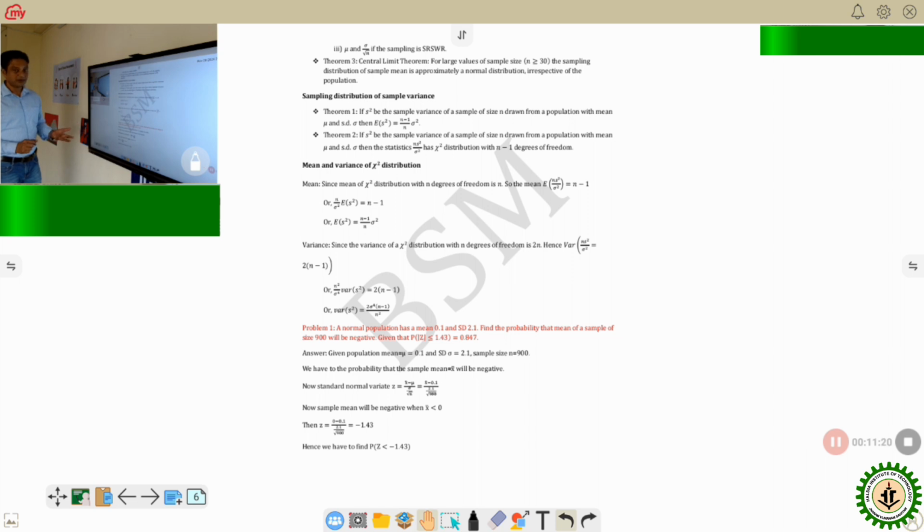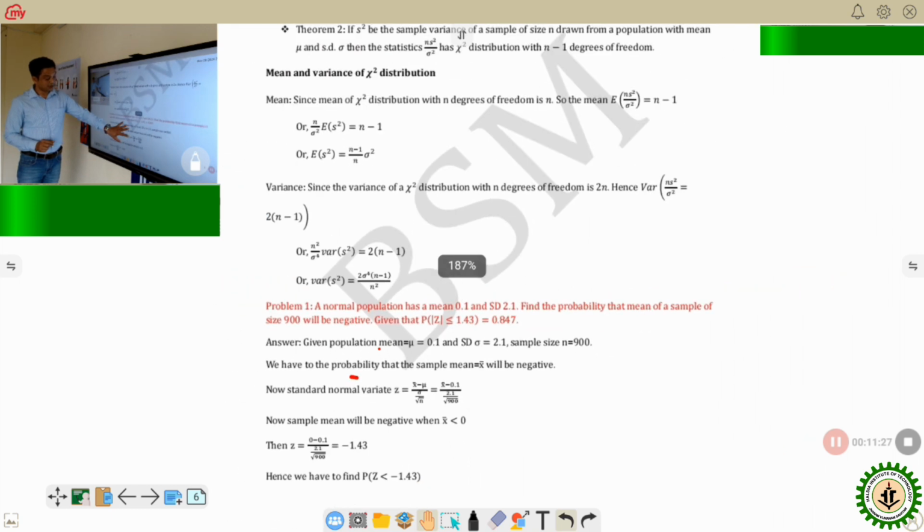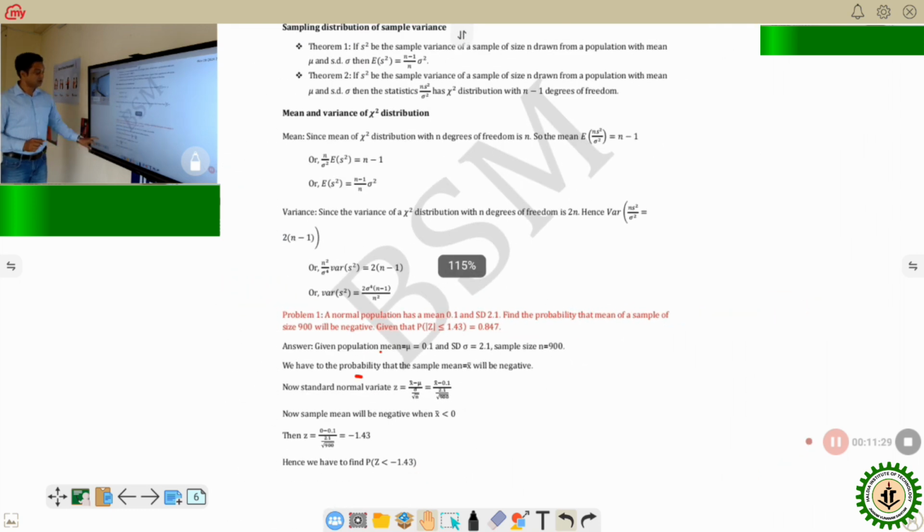So the formula for standard deviation is sigma by root n. Therefore, Z equals x bar minus mu by sigma by root n. Put all the values except the x bar. Now they are asking to find the negative sample mean. When will it be negative? If it is less than 0, then it is negative. So we are going to find the probability of x bar less than 0.